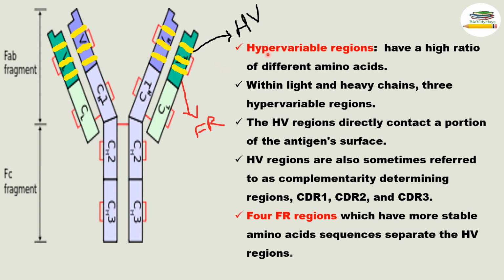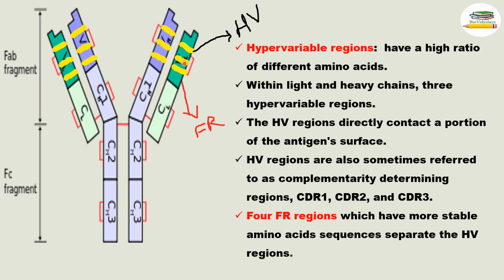Okay. So hypervariable regions have a higher ratio of different amino acids, so there is variation in amino acids. That is why it is named the hypervariable region. Within light and heavy chains there are three hypervariable regions. Here you can see that this is the variable region of the light chain, and this is the variable region of the heavy chain, and this is also the variable region of the heavy chain, and this is the variable region of the light chain. So in an antibody, two variable light chains and two variable heavy chains are present.